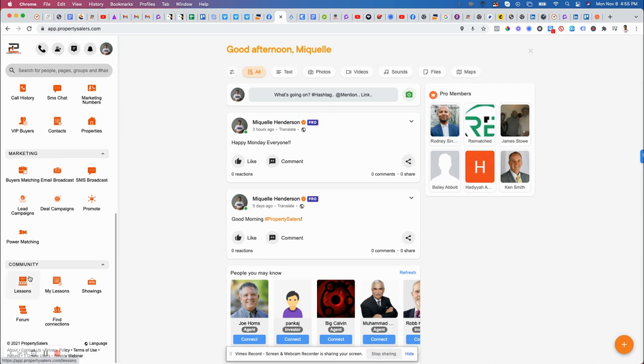And then you have community. Community is lessons. You have showings. You have forums. You have find connections. That is going to be more of a community type.